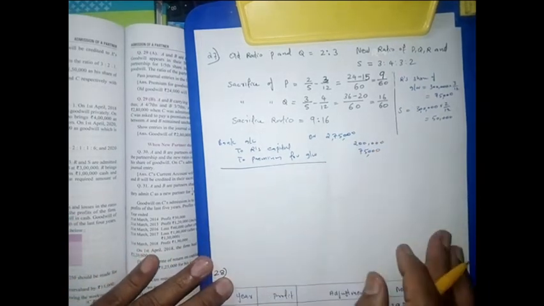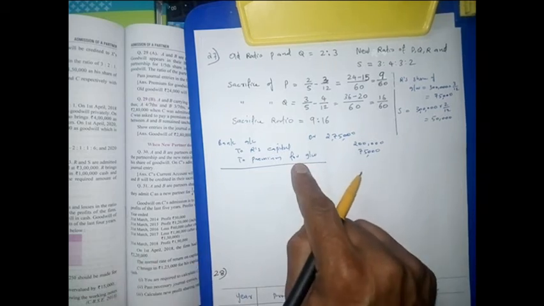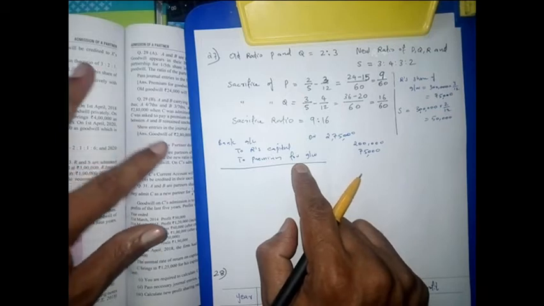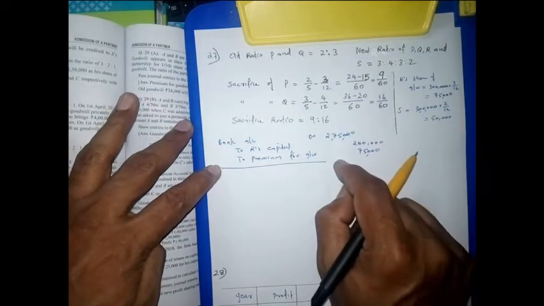Then what is the next entry? This is a premium for goodwill. We have to transfer it to the old partners in the sacrificing ratio. And one more partner is there, he is also bringing the premium. So that transferring entry we can write together.